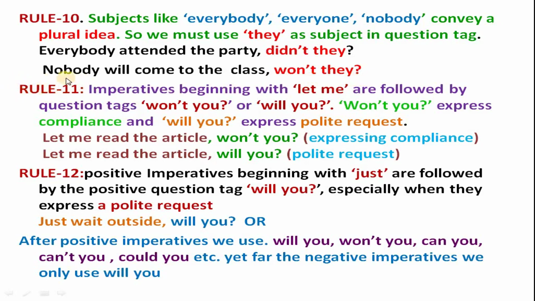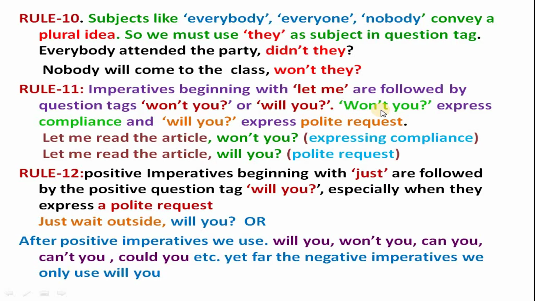Then rule number 11. Imperatives beginning with let me are followed by the question tags won't you or will you. Won't you expresses compliance and will you expresses a polite request. Only for imperatives beginning with let me do you write the question tags won't you, will you.